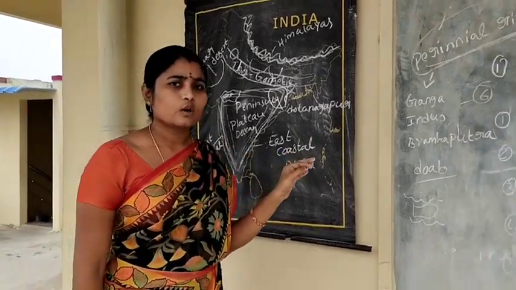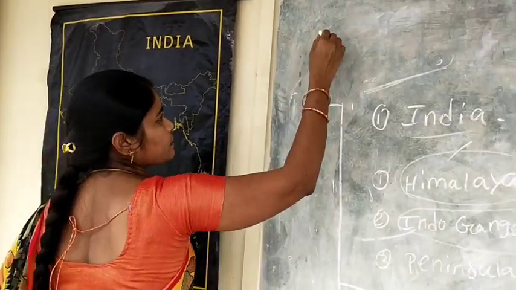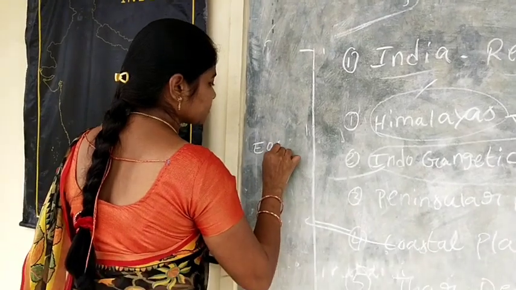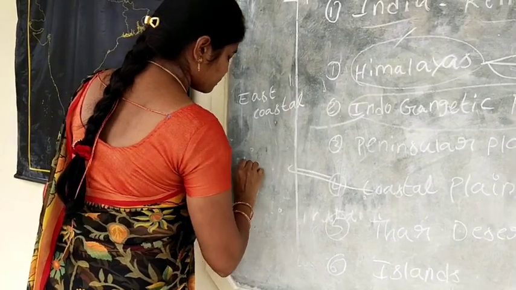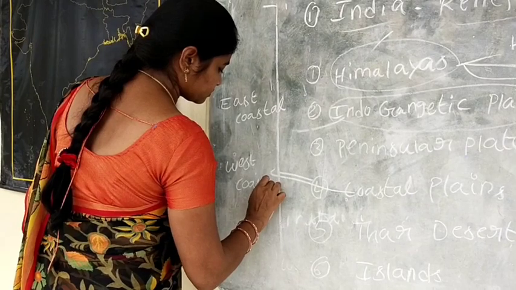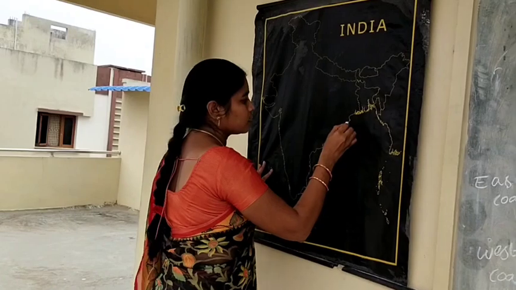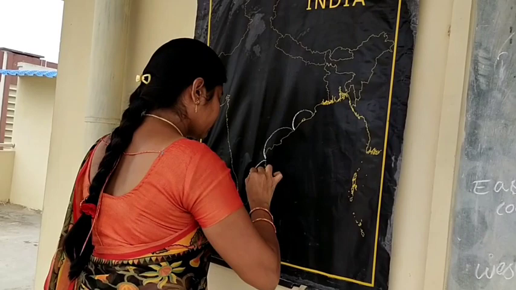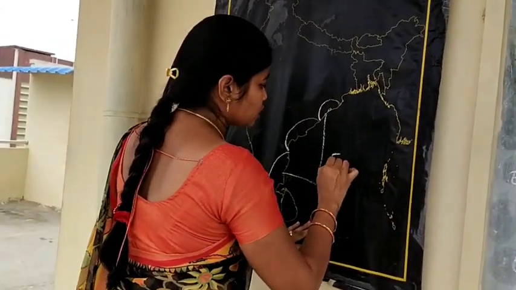And next one is the coastal plains. Coastal plains are of two types, that is the East Coastal Plain and the West Coastal Plain. The group of Odisha, Andhra Pradesh and Tamil Nadu is the East Coastal Plains.